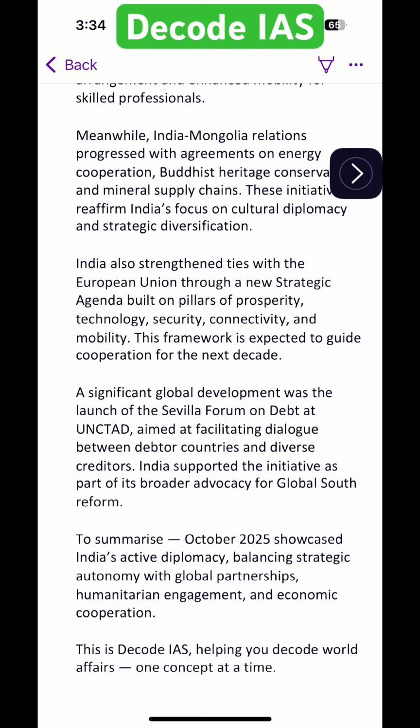A significant global development was the launch of the Sevilla Forum on Debt at UNCTAD, aimed at facilitating dialogue between debtor countries and diverse creditors. India supported the initiative as part of its broader advocacy for Global South reform.